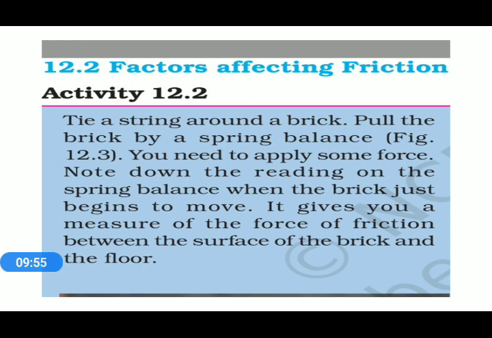Now the next topic is factors affecting friction. Factors means there are certain factors by which the frictional force can be increased or decreased. So what is the first factor we have to learn in this topic? For that purpose, we are performing an activity.